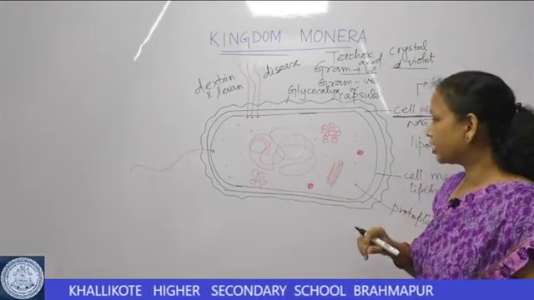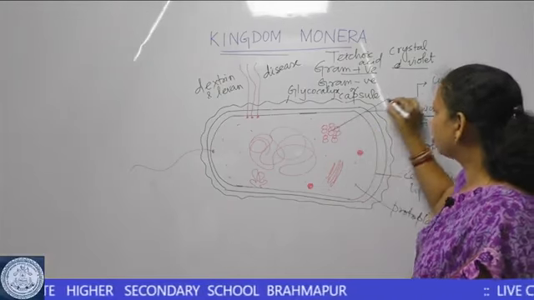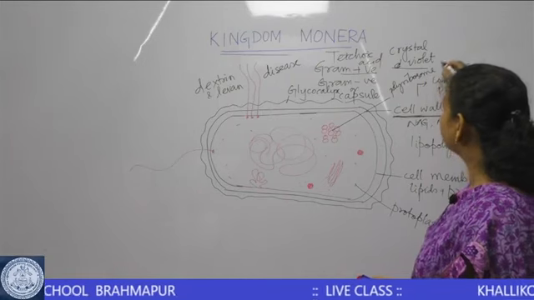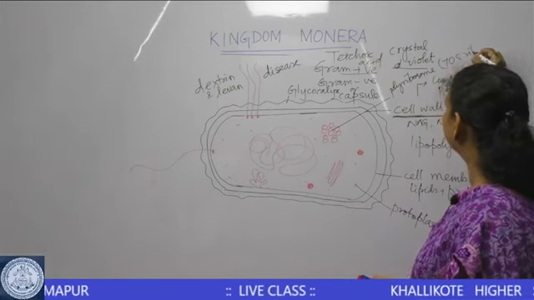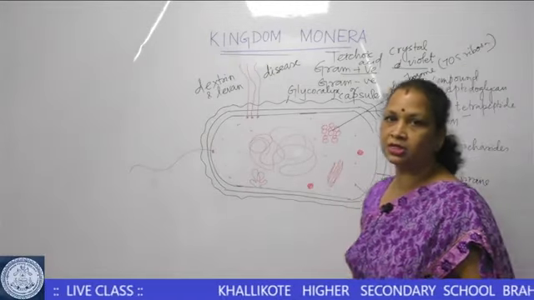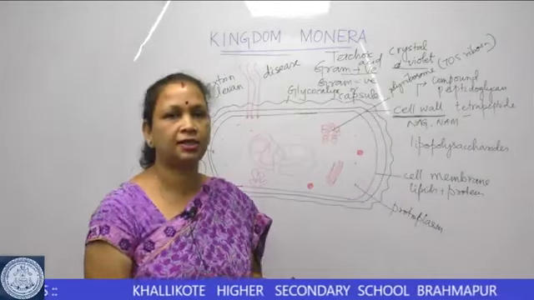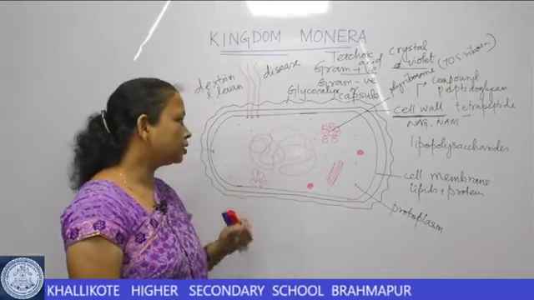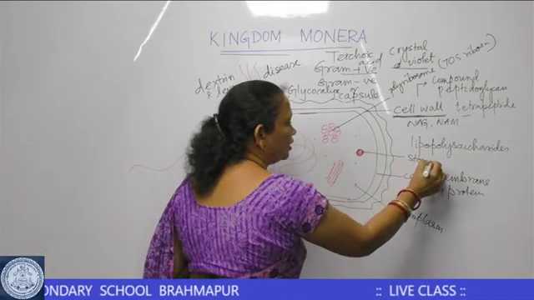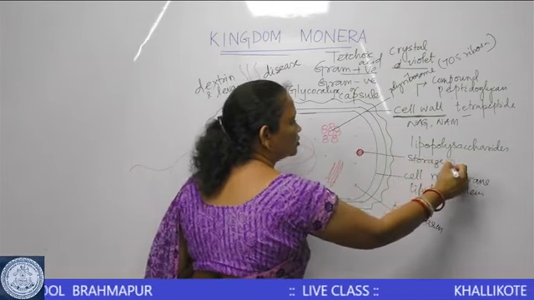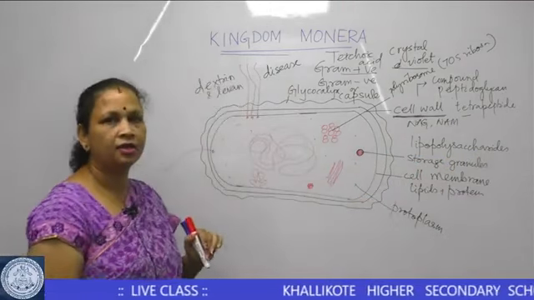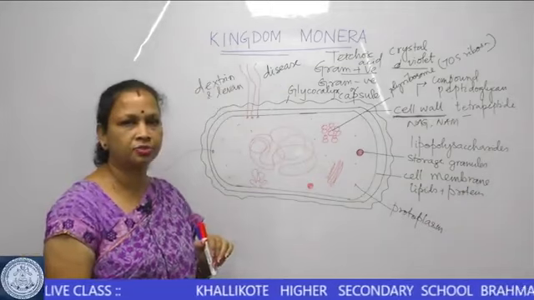But what you can find is the presence of polyribosomes of 70S ribosome type. So 70S ribosome is present for protein synthesis in the bacterial cell. What else can be seen? You can find different types of storage granules in a bacterial cell. They help to store different types of products.